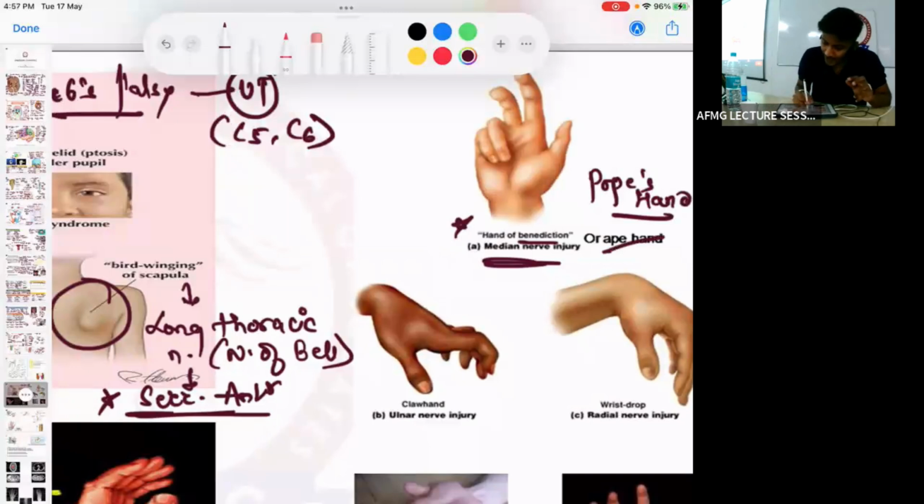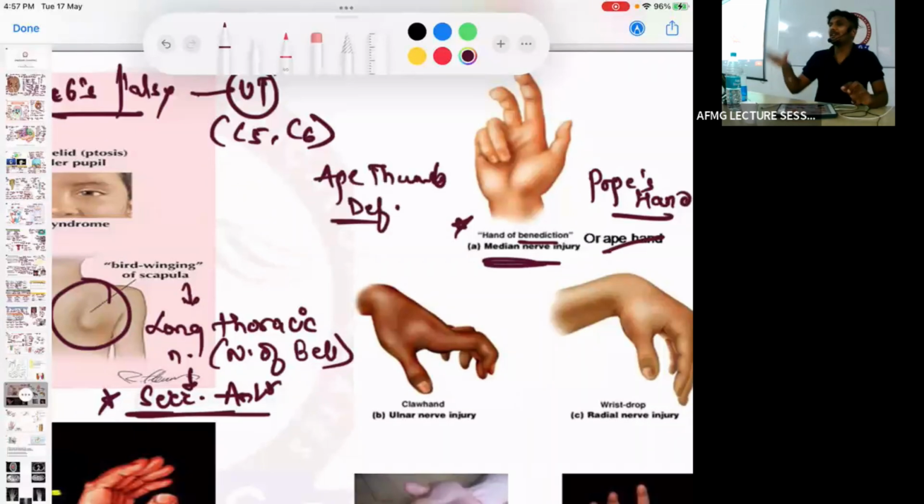Ape hand क्या होता है? Ape thumb deformity होती है, ठीक है? So ape thumb deformity is due to injury to the median nerve. Opposition would not be possible. The thumb would be in adduction, because all the thenar muscles are innervated by the median nerve, except for adductor pollicis.